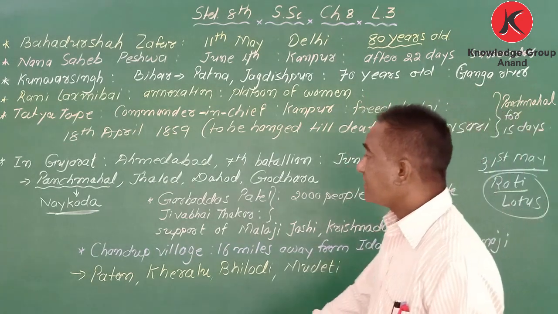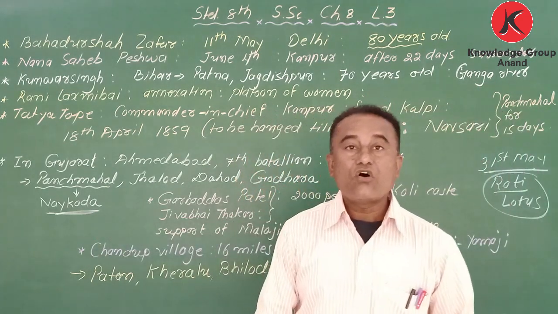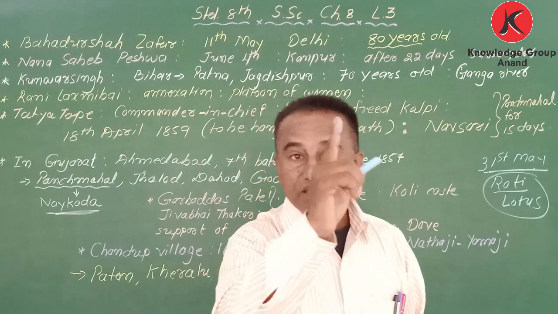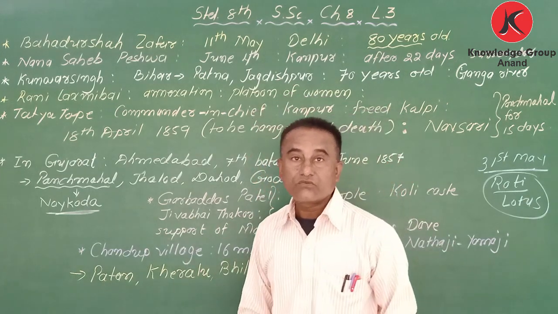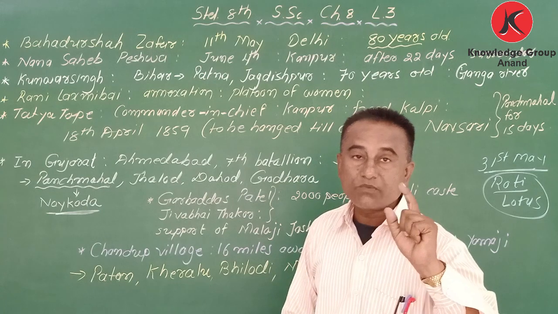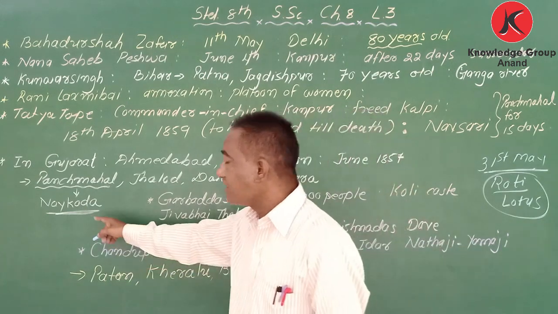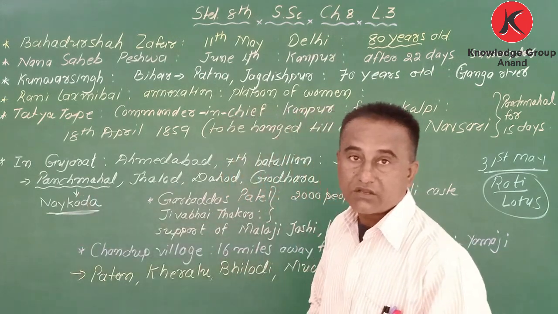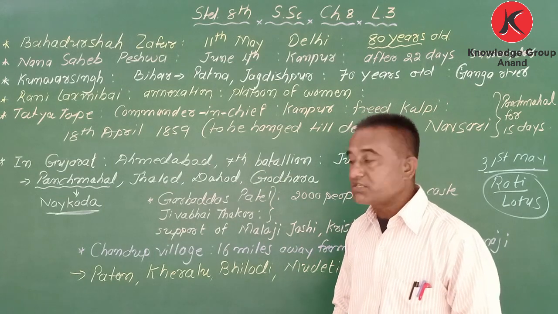And it is said that the Naikada caste of Panchmahal fought 1 year against the Britishers during the revolt time. How much time? 1 year. The Naikadas of Panchmahal fought more than 1 year against the Britishers.